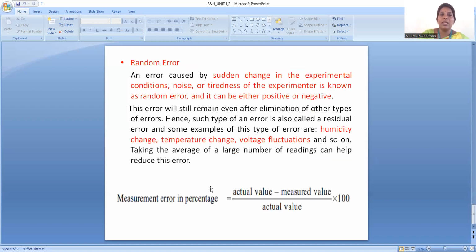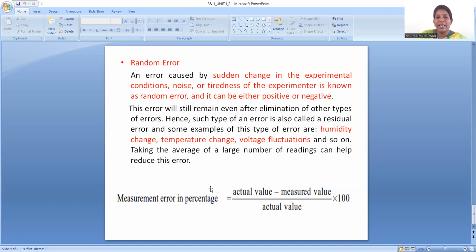The next error is the random error. Random error is caused by a sudden change in the experimental conditions, noise, or the usage of the experiment. This error value can be either positive or negative. Some examples of this type of error are changing temperature, voltage fluctuations, and humidity change.